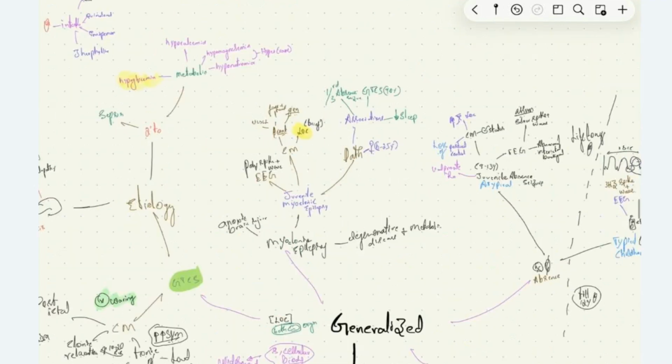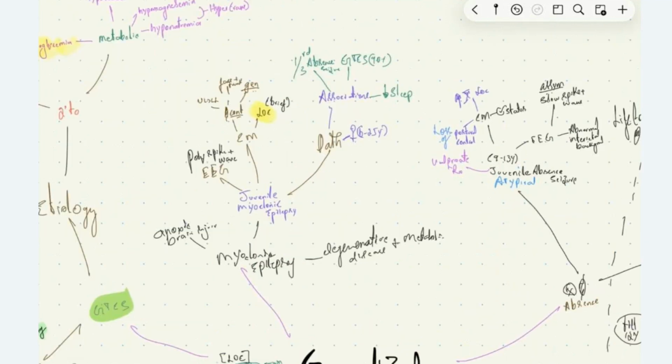And the most common epileptic syndrome associated with myoclonic epilepsy is juvenile myoclonic epilepsy, which we usually see in female patients at the age of 6 to 25 years. The exacerbation of juvenile myoclonic epilepsy is seen on sleep deprivation. 90% of patients with juvenile myoclonic epilepsy have GTCS, and 1/3 of them have absence seizure.